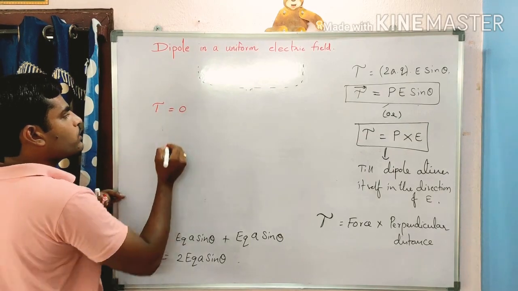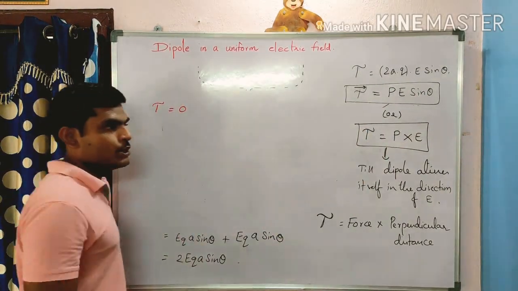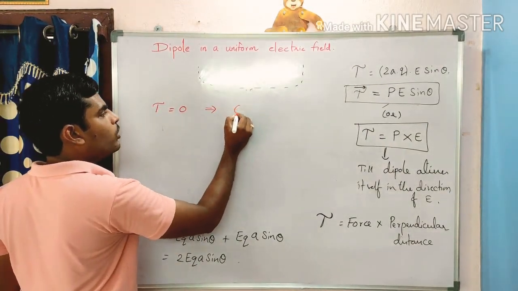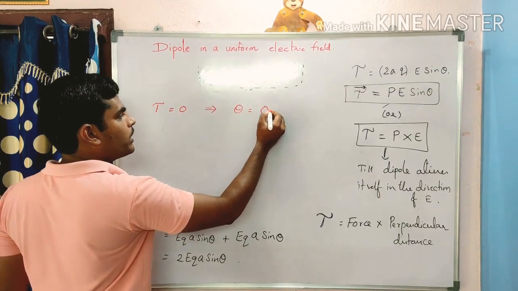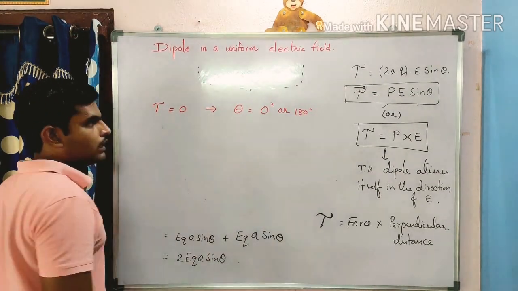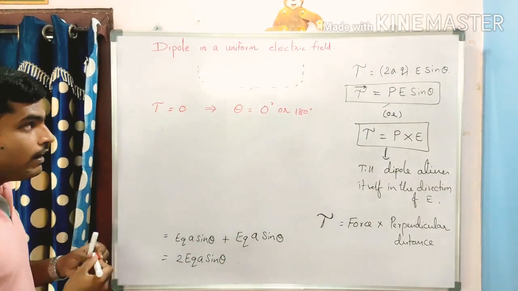Torque tau is equal to 0. When does tau become 0? Look here once. It depends on the angle theta. So tau is 0 when theta is equal to 0 or 180 degrees, since sin 0 is 0 and sin 180 degrees is 0. What are these two cases?